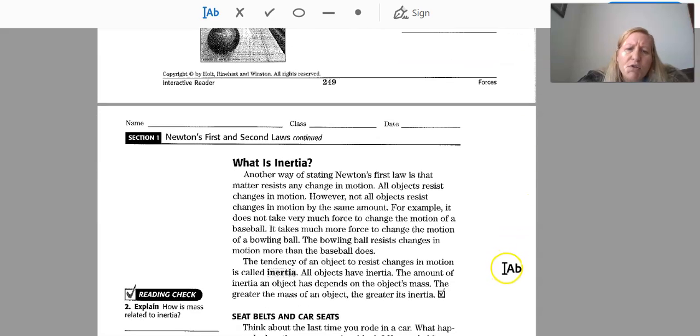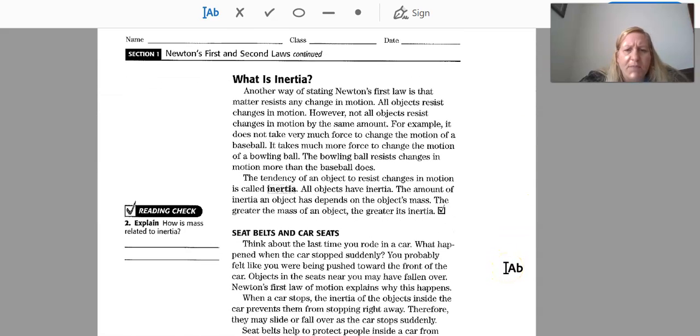Okay, so what is inertia? Another way of stating Newton's first law is that matter resists any change in motion. All objects resist changes in motion. However, not all objects resist changes in motion by the same amount. For example, it does not take very much force to change the motion of a baseball. It takes much more force to change the motion of a bowling ball. The bowling ball resists changes in motion more than the baseball does.